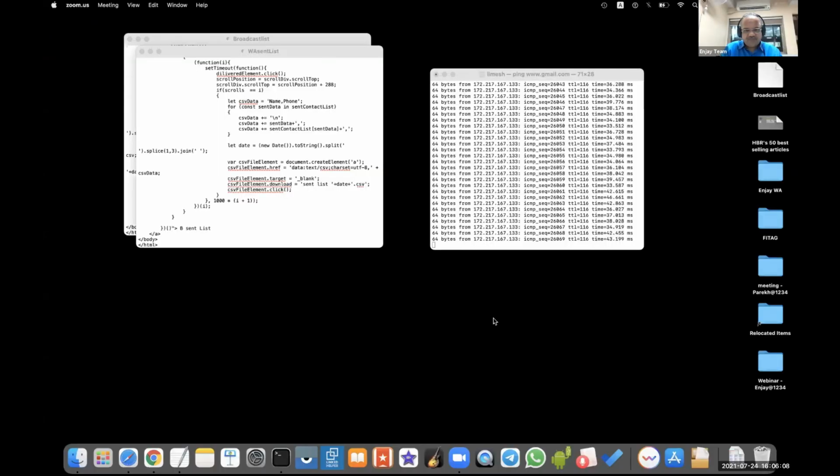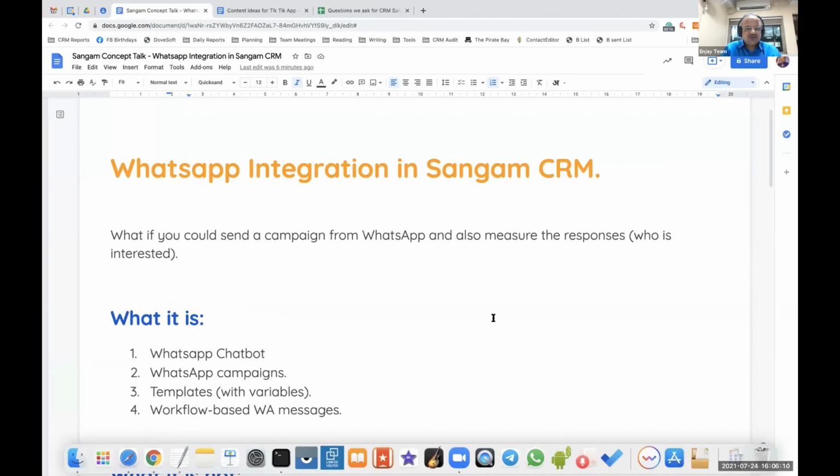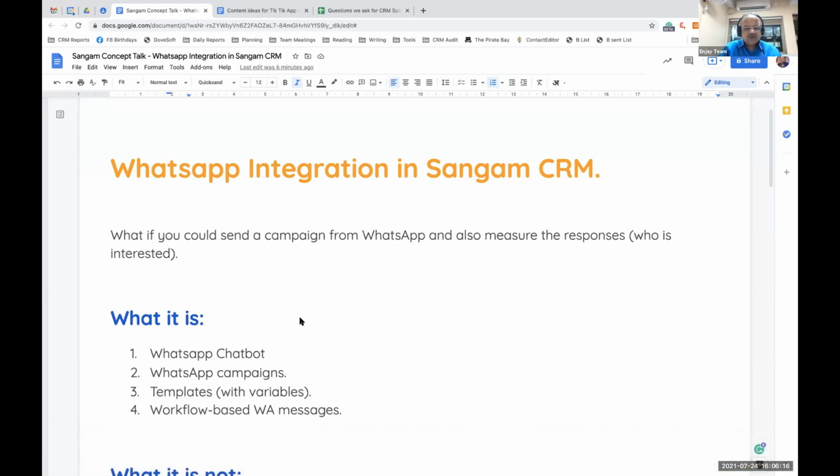WhatsApp integration in Sangam CRM. So let me share my screen and let's start our discussion. First of all, I hope my screen is visible. All right. So we are going to discuss WhatsApp integration in Sangam CRM and different scenarios, how this can be used,